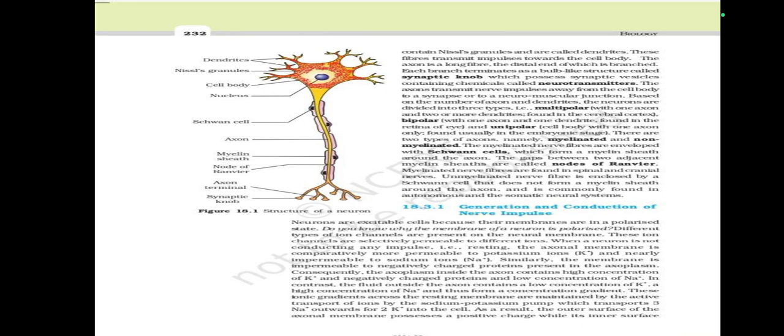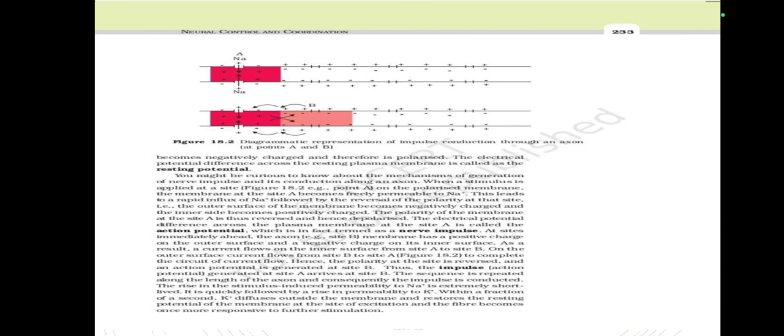These ionic gradients across the resting membrane are maintained by the active transport of ions by the sodium-potassium pump, which transports 3 sodium ions outwards for 2 potassium ions into the cell. As a result, the outer surface of the axonal membrane possesses a positive charge, while its inner surface becomes negatively charged and therefore is polarized. The electrical potential difference across the resting plasma membrane is called the resting potential.